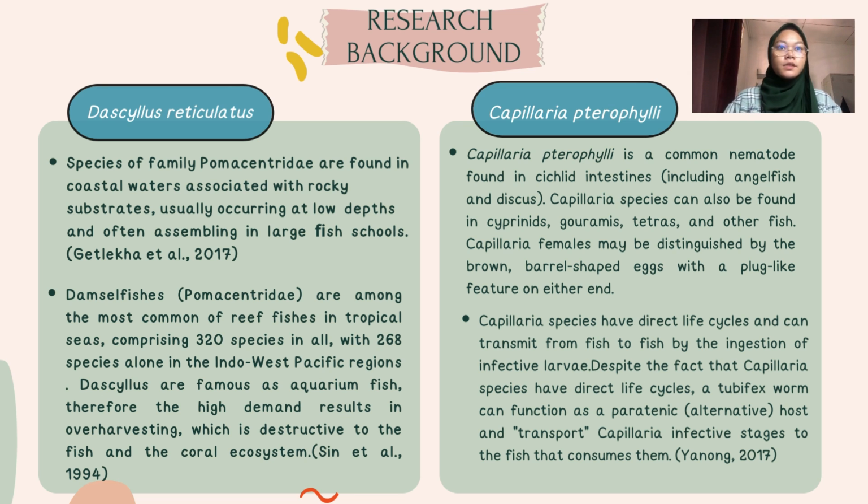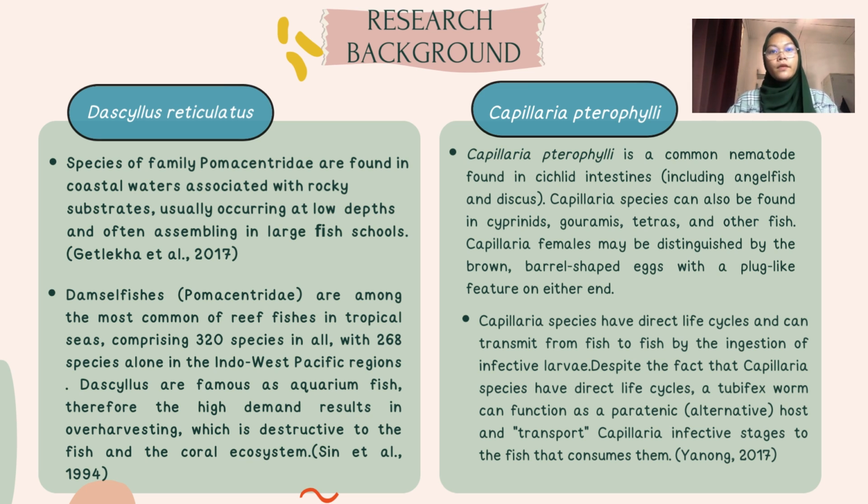Next, for the research background, for the Bacillus reticulatus, species of family Pomacentridae are found in coastal water associated with a rocky substrate, usually occurring at low depth and often assembling in large fish schools, according to Gatlica 2017.